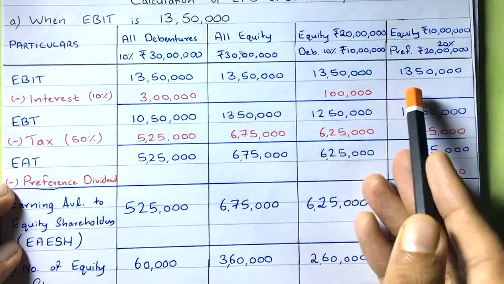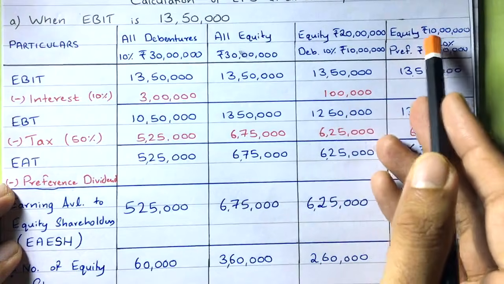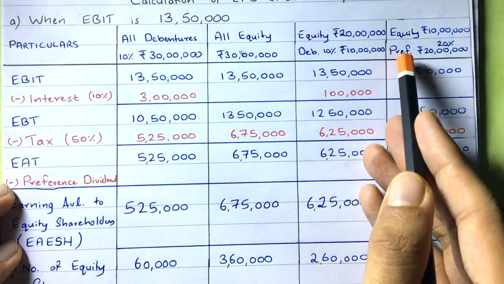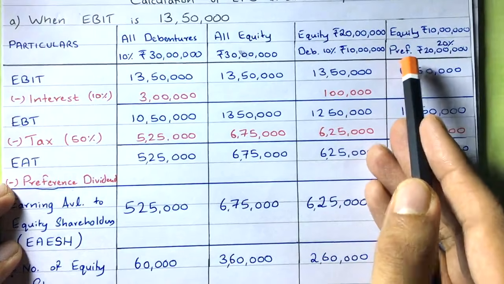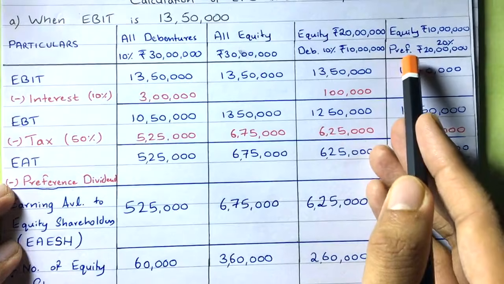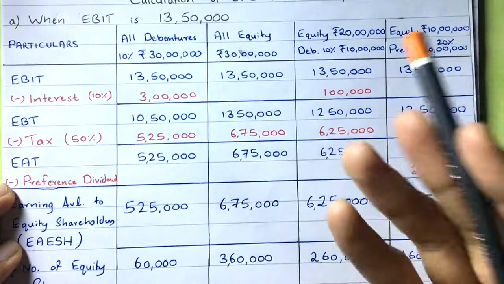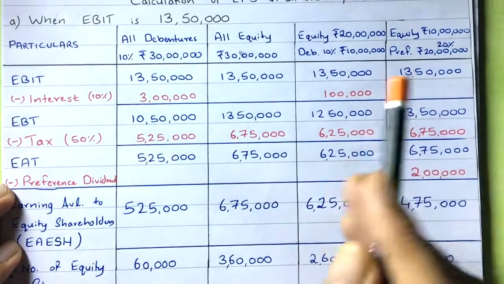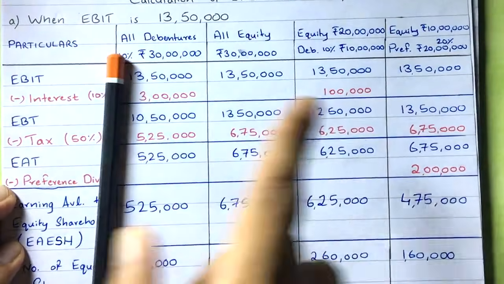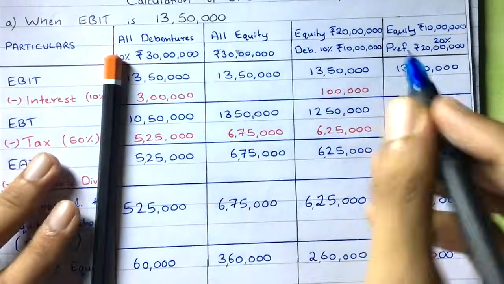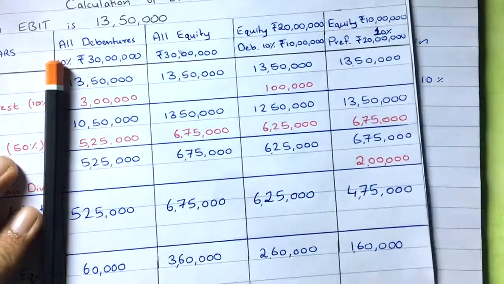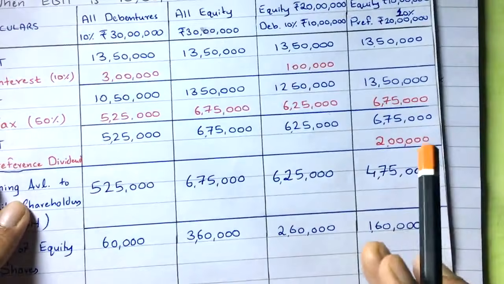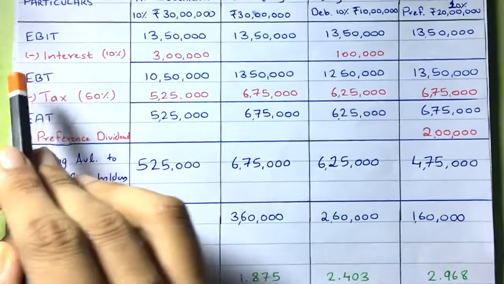Understood? And in the fourth plan, we have raised the capital from equity and preference, and we don't pay interest on equity, nor on preference shares, right? On preference shares, we give preference dividend, the fixed dividend, right? That's the 10%, okay? Not 20%. It looks like 20%, but it's not 20%. It is 10% as said in the question. Fine. So after doing that, you will get EBT, okay?